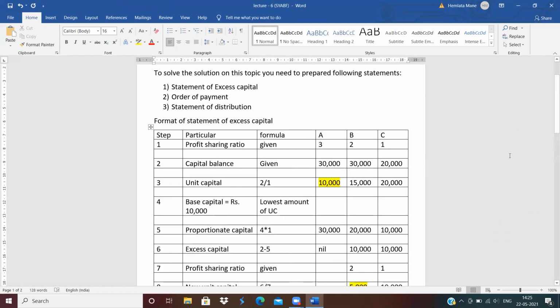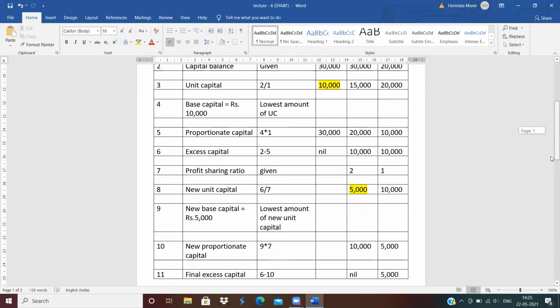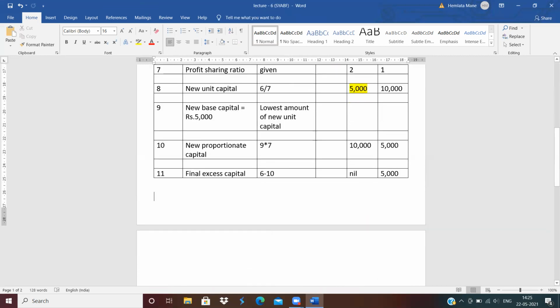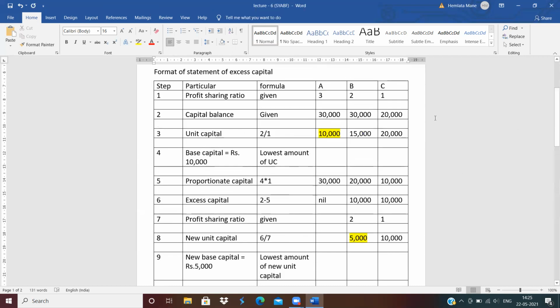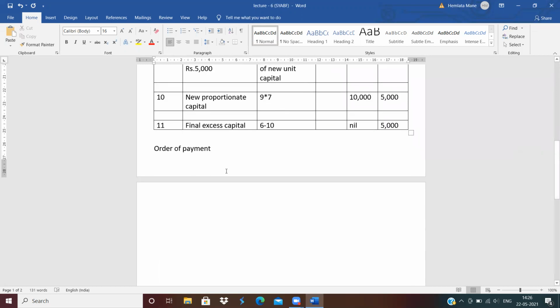After the statement of excess capital, you need to prepare the order of payment. Order of payment means which partner to pay first. Which partner's liability will be paid first? See here, which balance is remaining? C's balance is remaining. So pay first to C. How much to pay to C? Rupees 5,000 only.